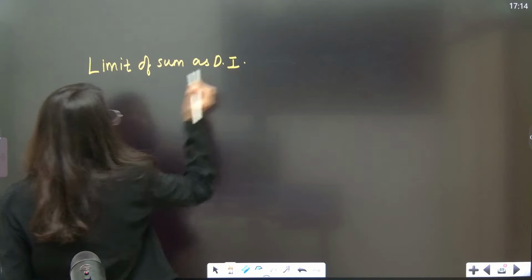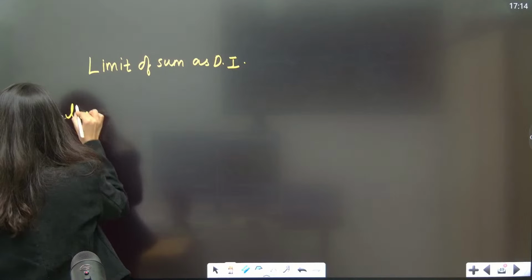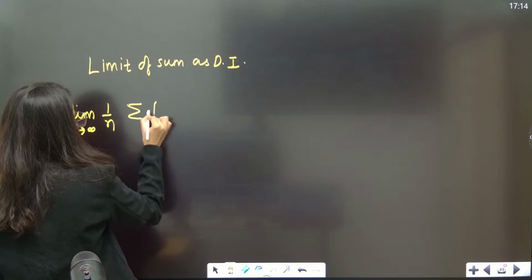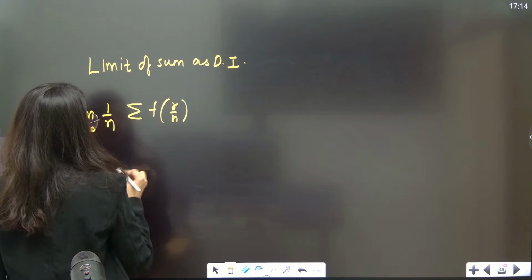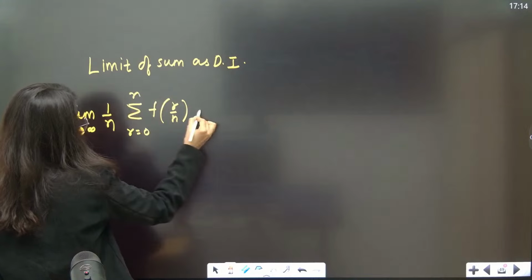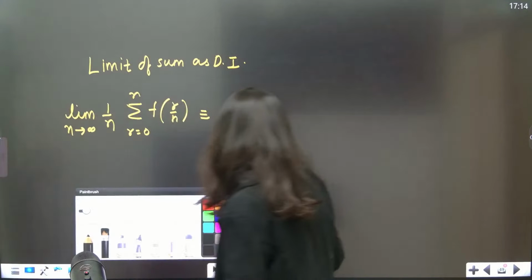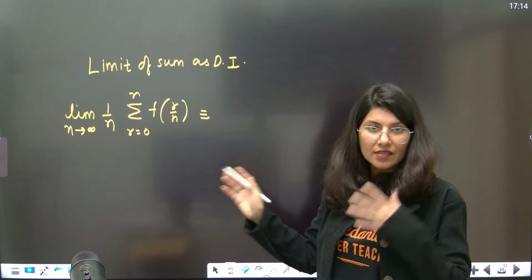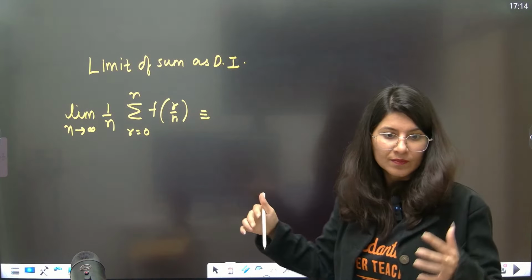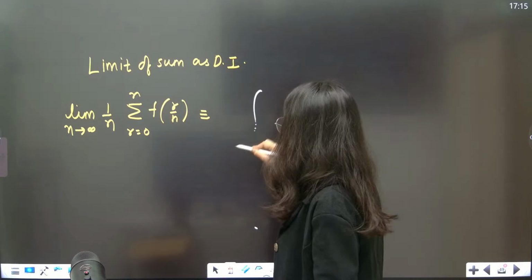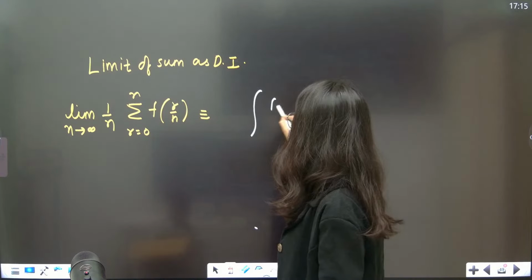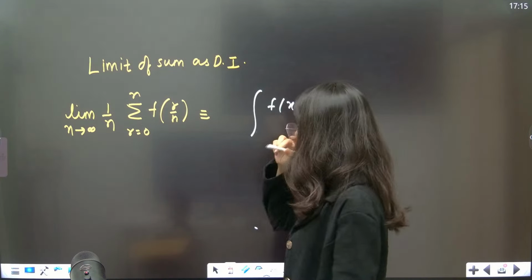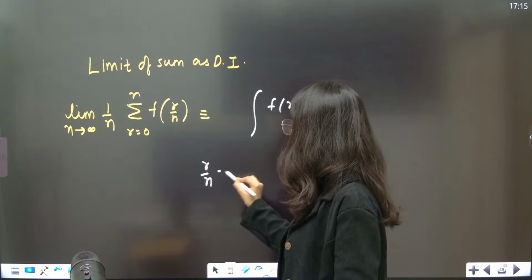Let me tell you what I am trying to say. Suppose you are having this format: limit n tends to infinity, 1 by n, sigma f of r upon n, r is equal to 0 to n. This format can directly be converted into a definite integration. This is the way you solve it: sigma will be replaced by integration, r by n will be replaced by x, and 1 by n will be replaced by dx.